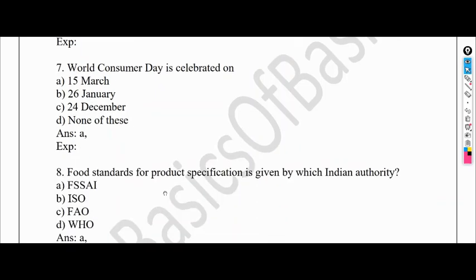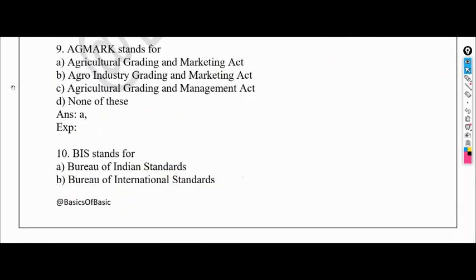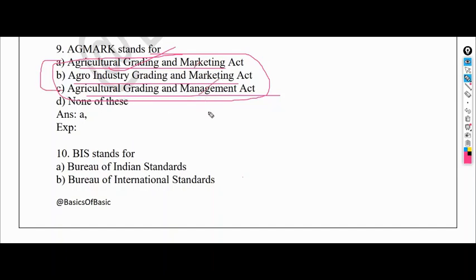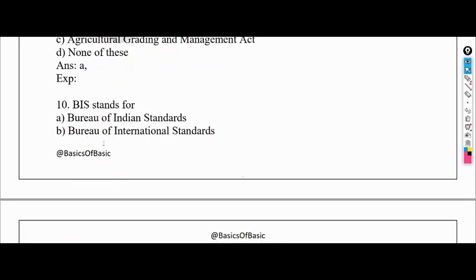So food standards. The next question is, AgMark stands for agriculture grading and marketing, agro industry grading, or agriculture grading and management. See, all three look similar. So if you know the exact answer only, you can solve this. So the answer is agriculture grading and marketing act. The C and A are both similar, but here the difference is that it is with marketing, not with management. So the answer is agriculture grading and marketing act, not management act.